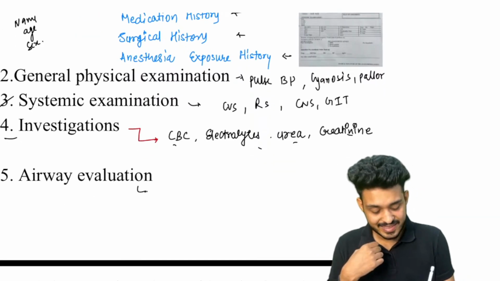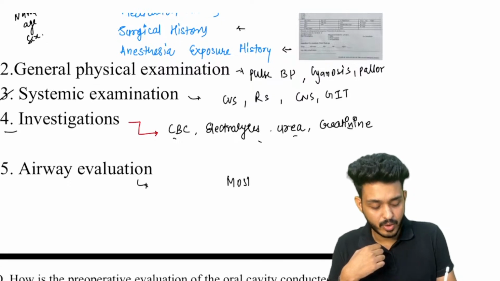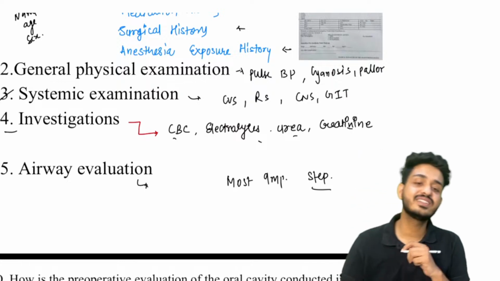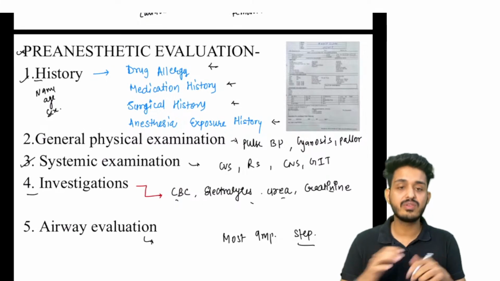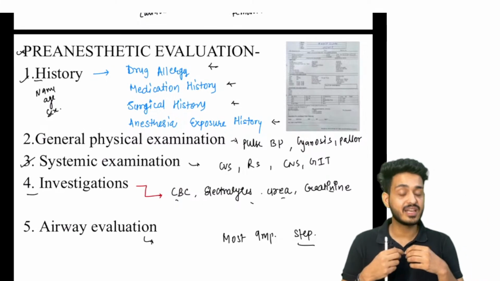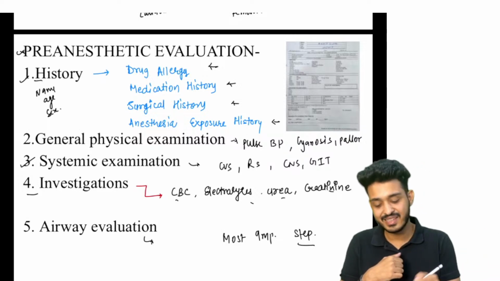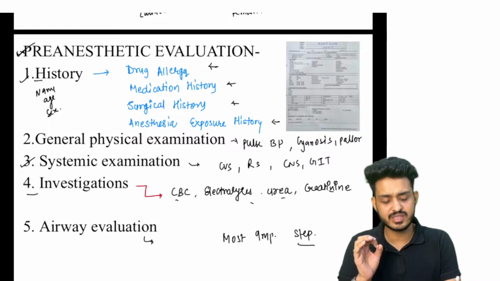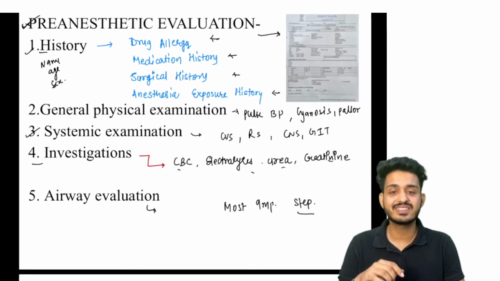Next thing is your airway evaluation. That is the most important step, guys. Most important step as far as anesthesia is concerned. So till now what we have done: the patient is coming to us, the patient needs to have some surgery, and we are sending the patient to the anesthesia department. In the department, the first thing that they will do is pre-anesthetic evaluation. This is the form of pre-anesthetic checkup. They will be asking for all these things. Then what will happen?